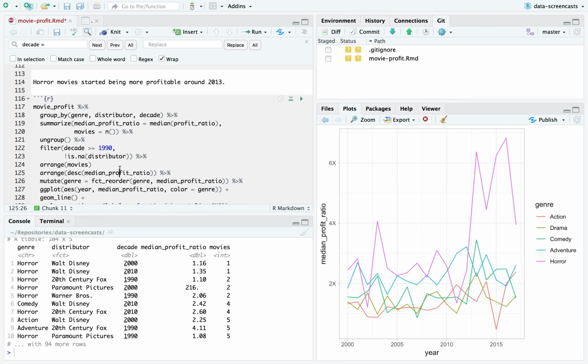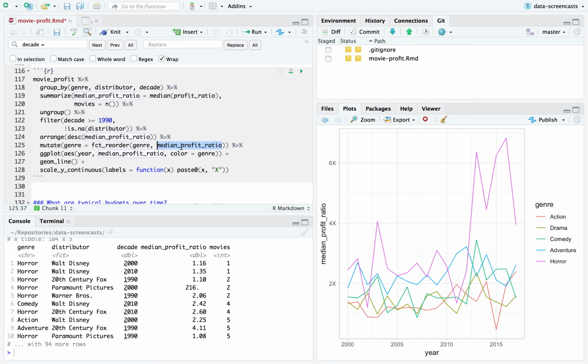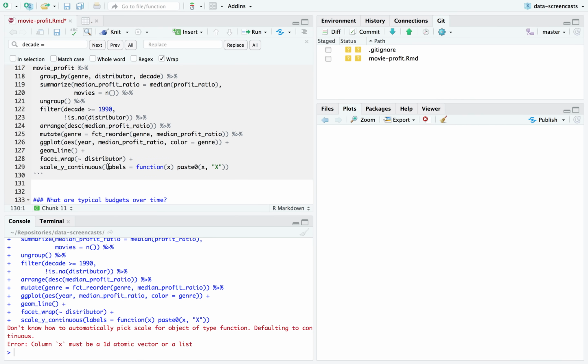So we're going to find out which of these distributors started cranking out horror movies, but first we're going to find out its relationship to median profit ratio. And by that, to add another variable to this analysis, we're going to facet by distributor.